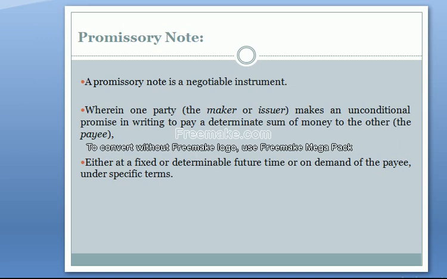Unlike the LC, letter of credit, the promise of payment is unconditional. This promissory note is an unconditional promise.